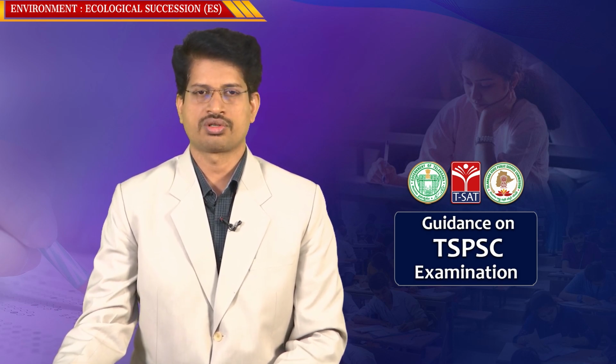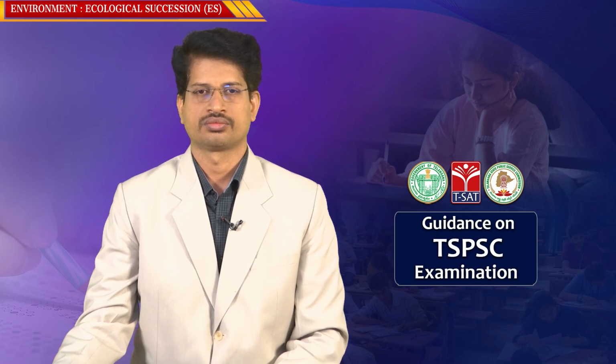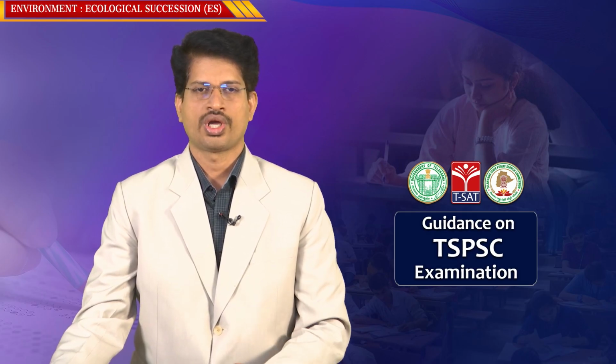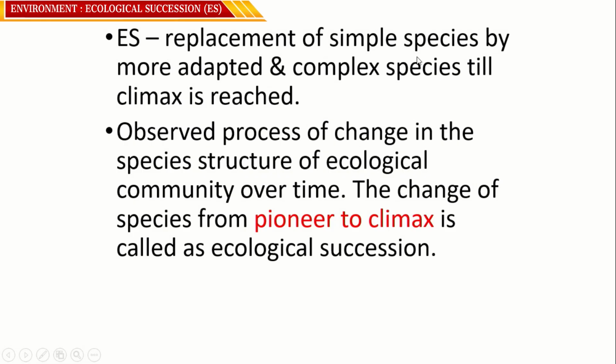In this process of succession, after discussing primary succession and secondary succession, the existing ecosystem is a resultant of the action of both primary and secondary succession considered together. Ecological succession is the replacement of simple species by more adapted and complex species until climax is reached. It is the observed process of change in the species structure of an ecological community over time.